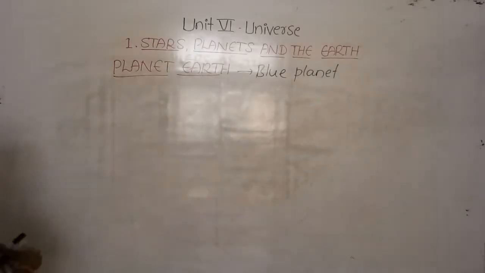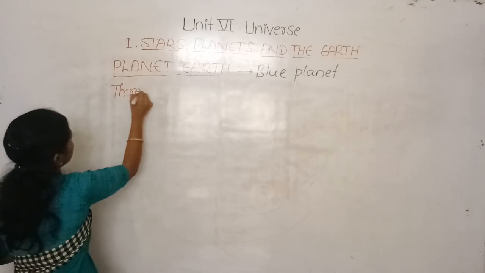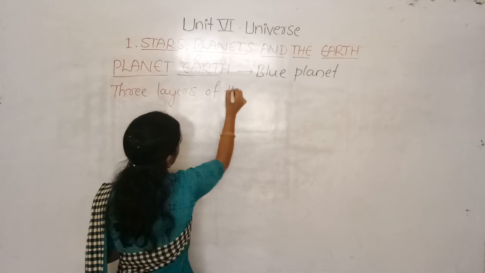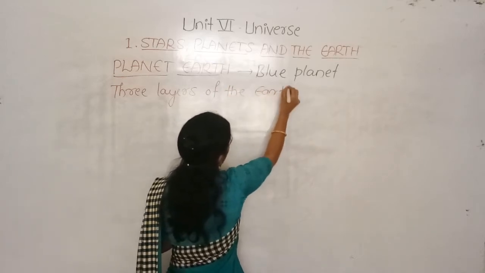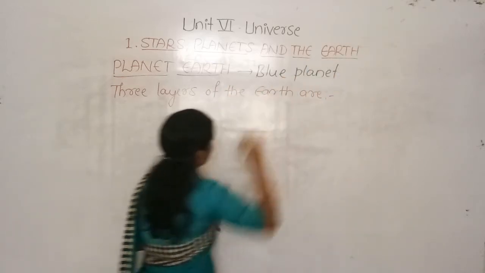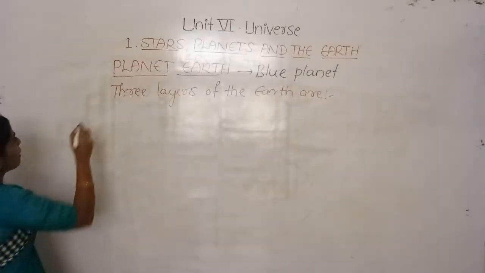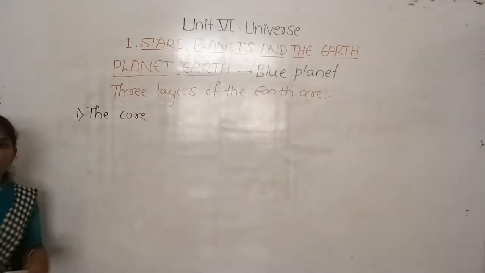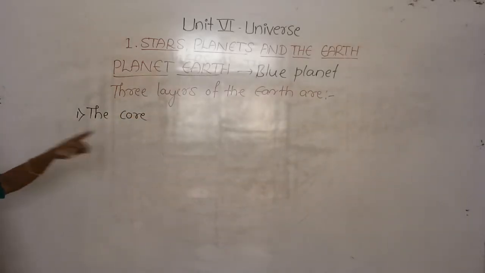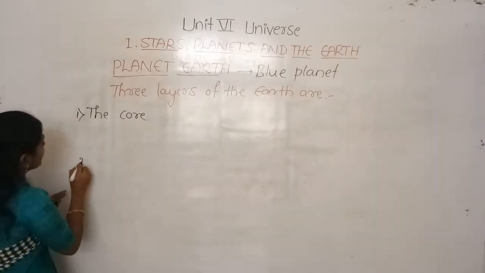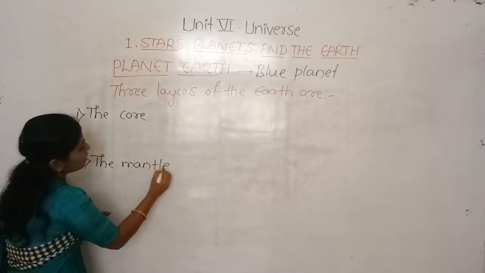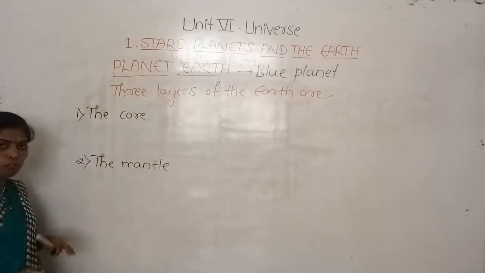There are three layers. The three layers of the Earth are: the first one is the core, the interior part, completely the center part. The second one is the mantle, the upper layer of the core.